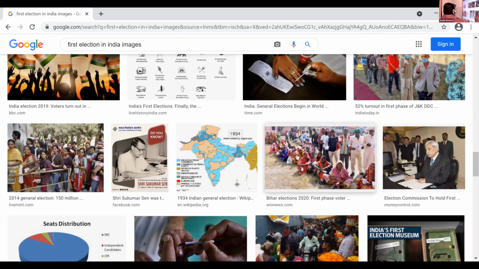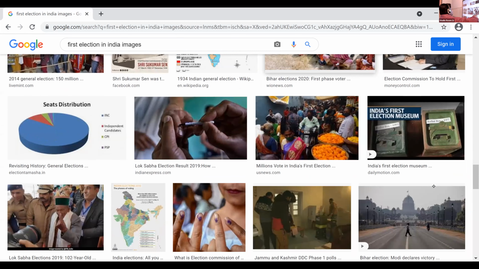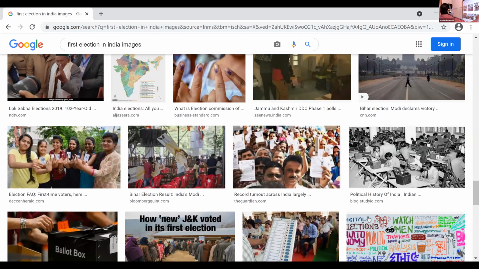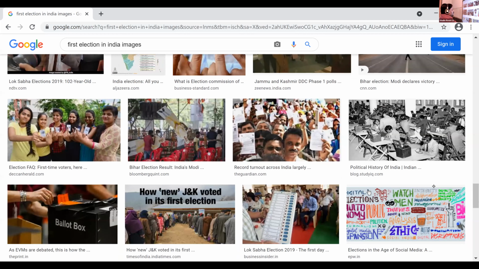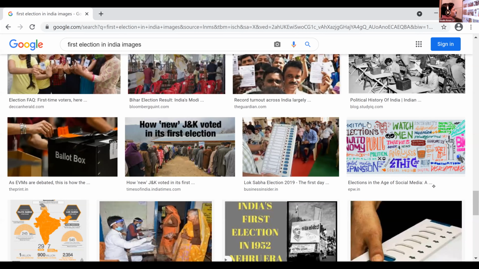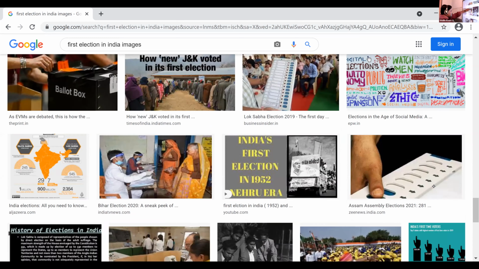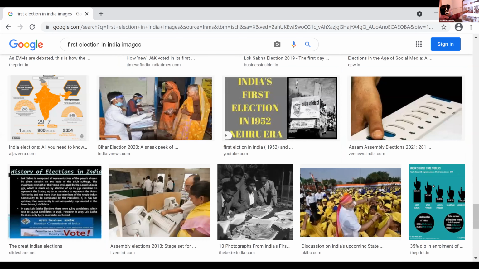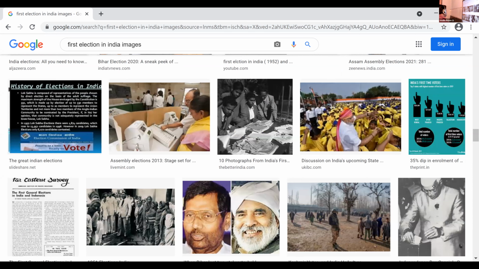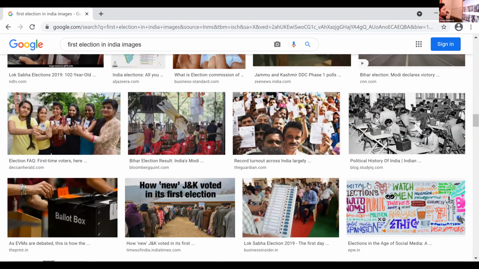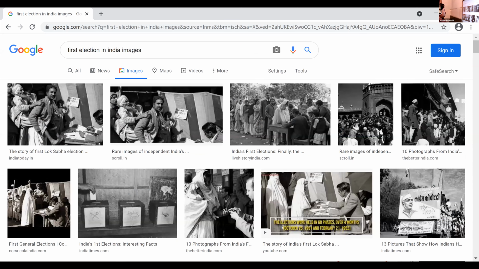You know that today we are using the EVM, the electronic voting machine. If you go to Life magazine's archives, you will get a number of good pictures related to the first election of India. You can see the people carrying the old people to cast their vote.